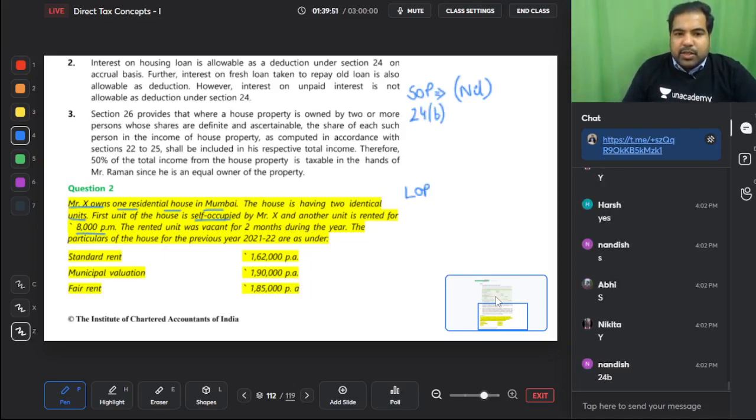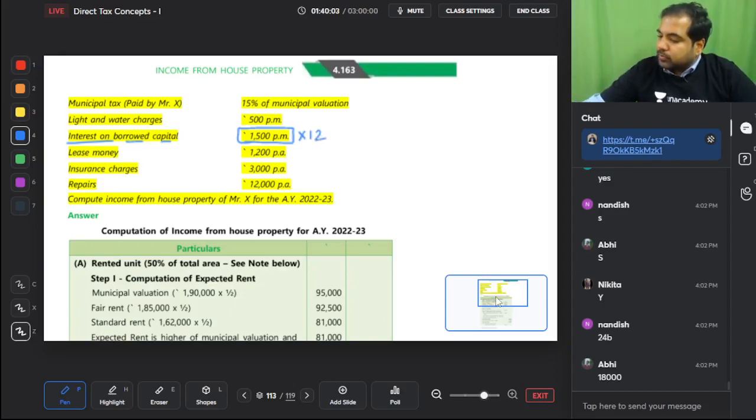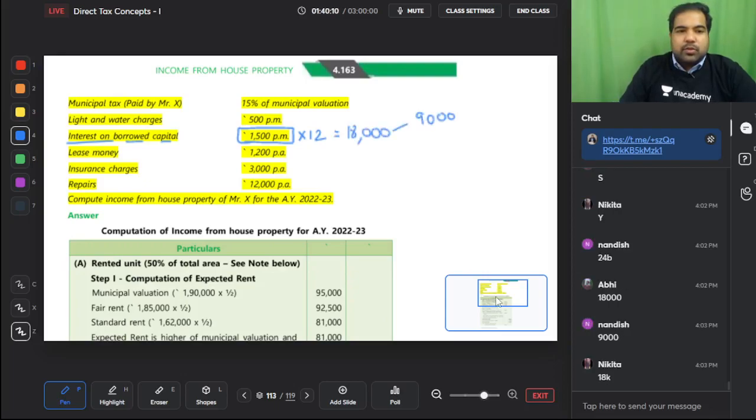So let's see the interest amount. The interest is not given here at all. Let's go to the next page. What is the interest on borrowed capital? The interest on borrowed capital is 1,500 per month. So 1,500 into 12, which will give you 18,000. And out of that, the house is only half, so only 9,000.